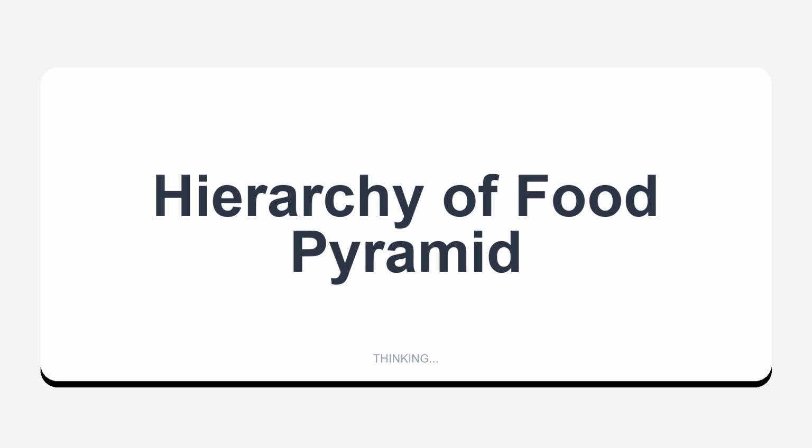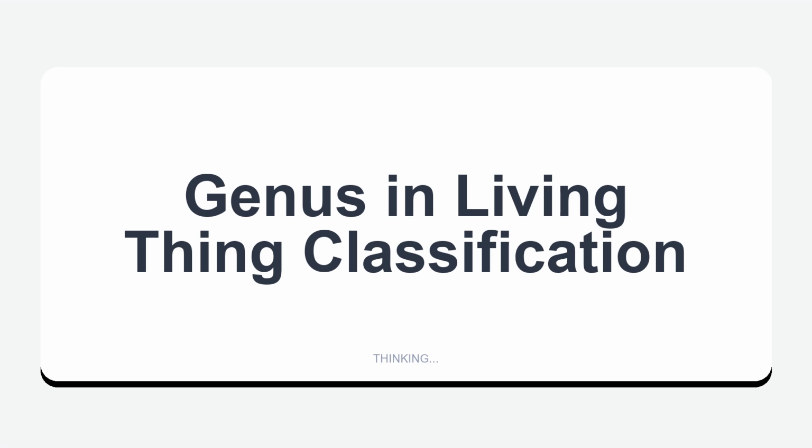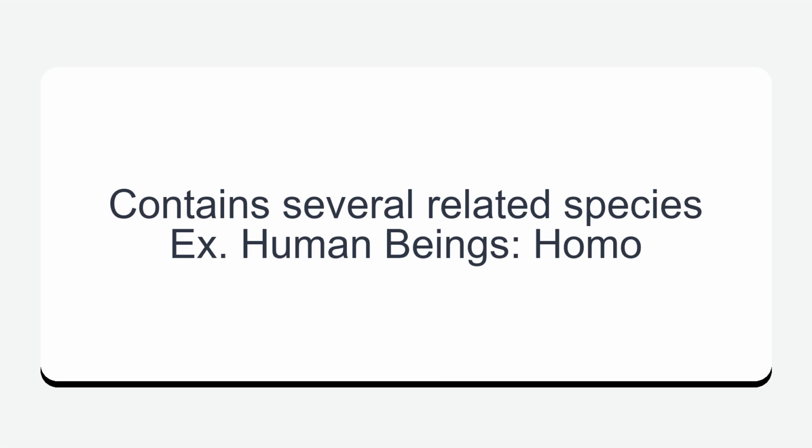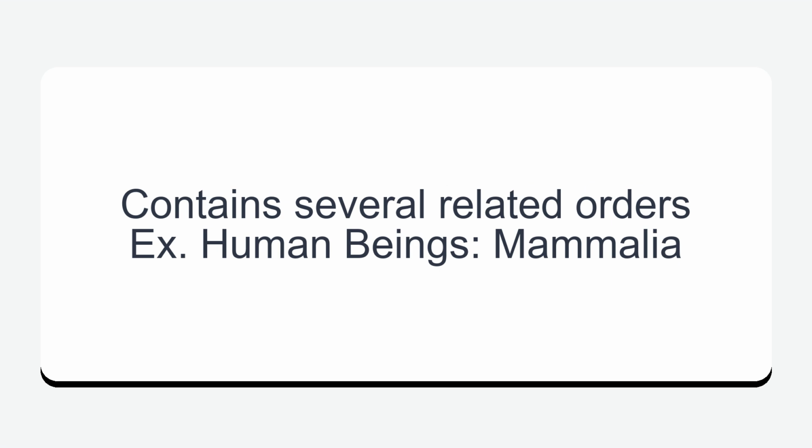Hierarchy of food pyramid. Producers, primary consumers, secondary consumers, tertiary consumers. Genus and living thing classification. Contains several related species. Example, human beings, Homo. Classes and living thing classification. Contains several related orders. Example, human beings, Mammalia.